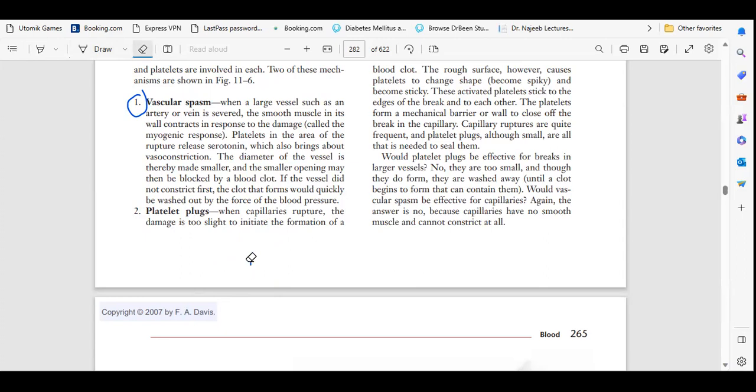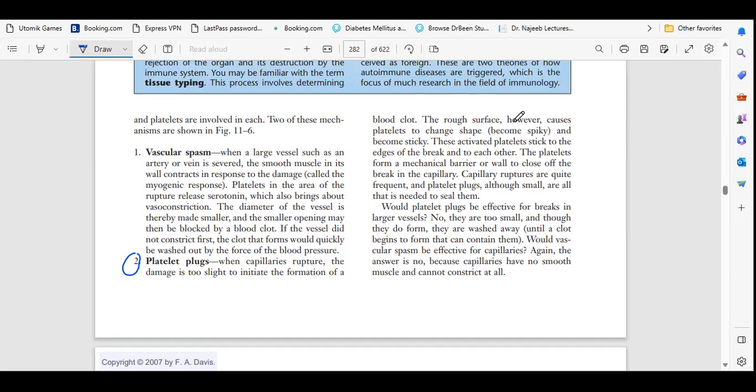नेक्स्ट काम क्या है, फंक्शन क्या है ब्लड प्लेटलेट्स का. सेकंड है प्लेटलेट प्लग. When capillaries rupture, the damage to the wall initiates the formation of a blood clot. The rough surface, however, causes platelets to change shape and become sticky. These activated platelets stick to the edges of the break and to each other. The platelets form a mechanical barrier or wall to close off the break in the capillary. Capillary ruptures are quite frequent and a platelet plug, although small, is all that is needed to seal them.